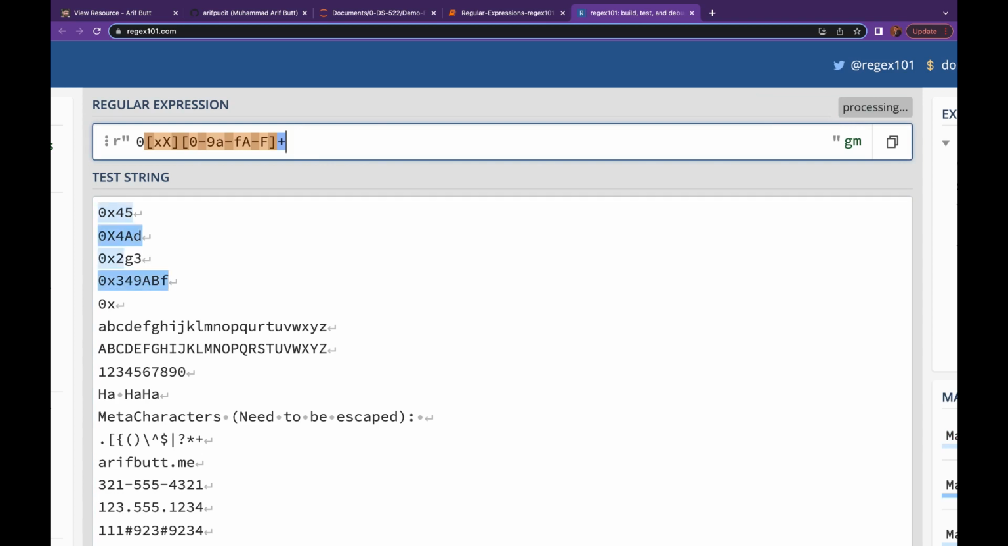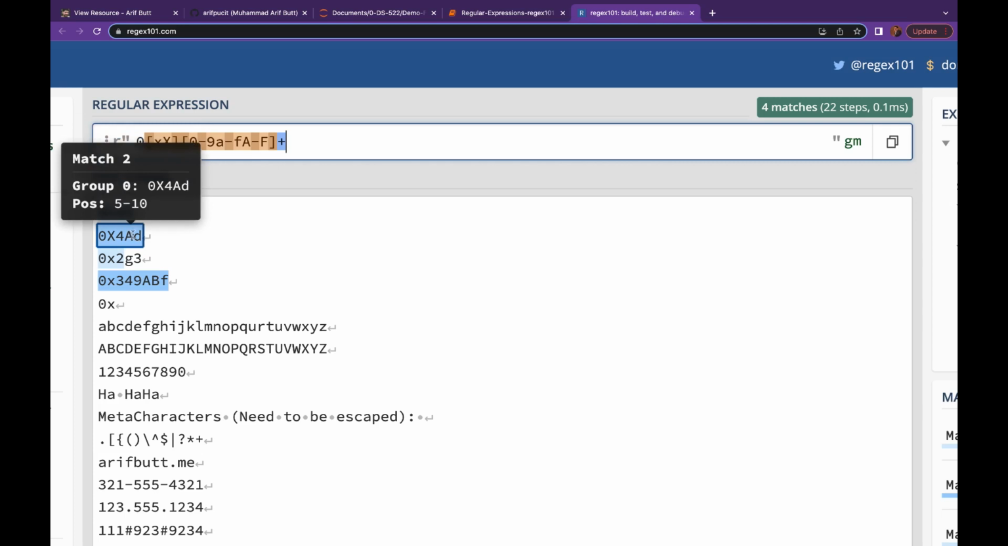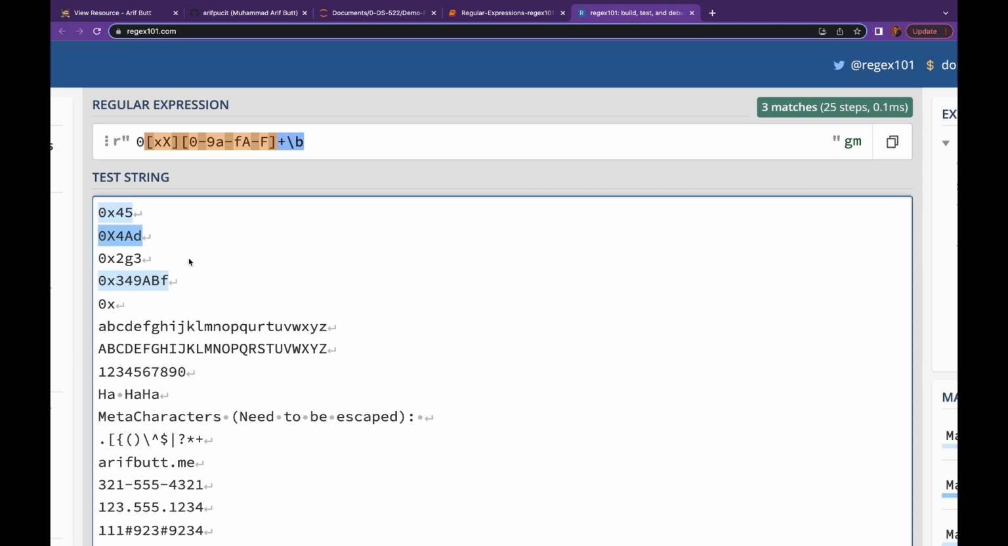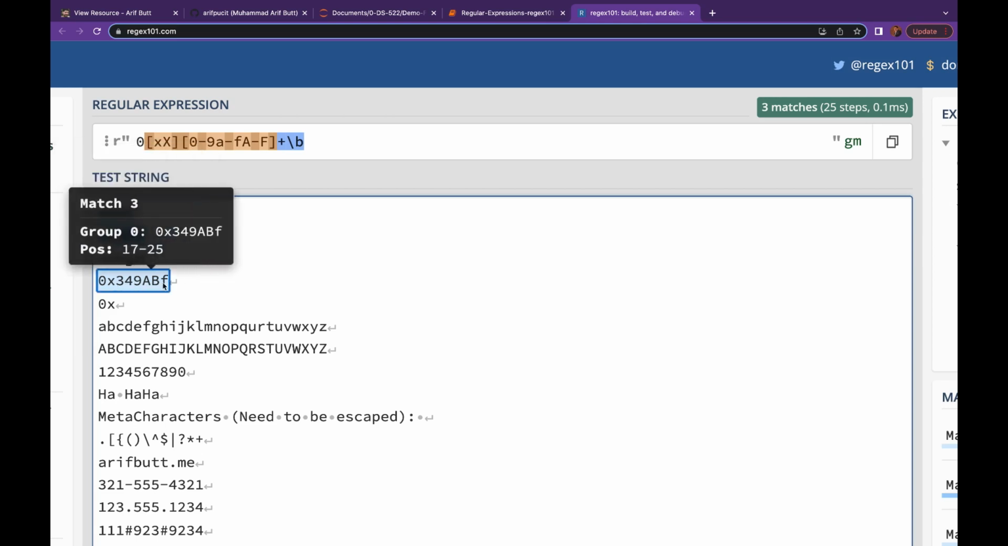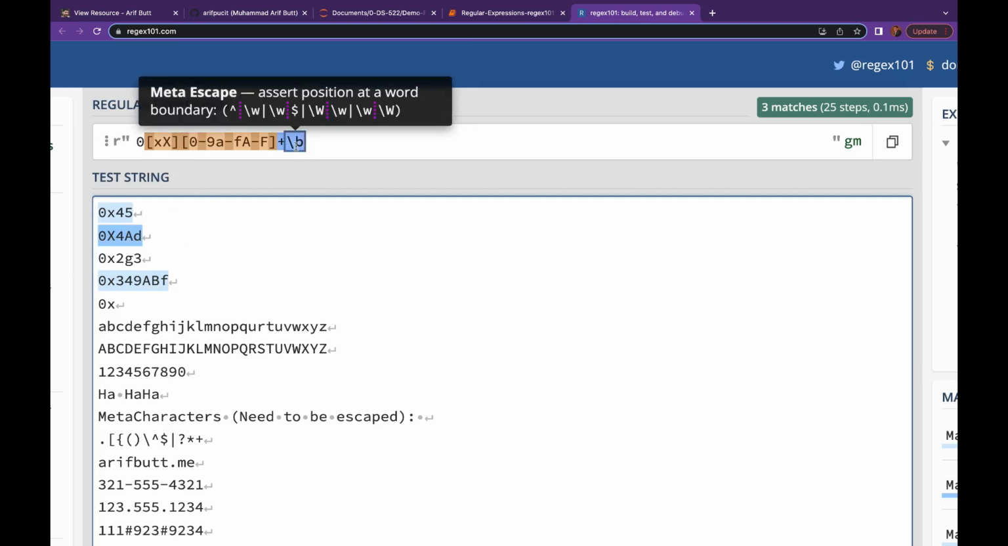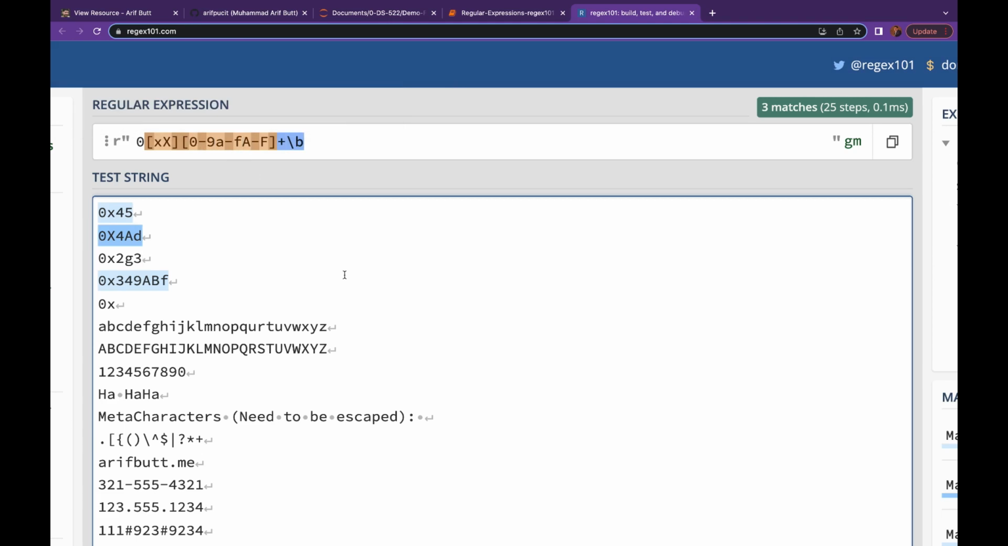Note the use of boundary. So this says that we need to have a boundary of this. So when I put a \b over here, this is not selected because this portion 0x2 is not at the boundary. This 0x4ad is at the boundary, 0x349abf is at the boundary. So we have put the boundary symbol at the very right of this regular expression. So this has solved our purpose.